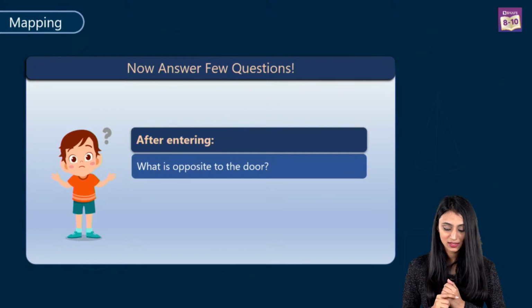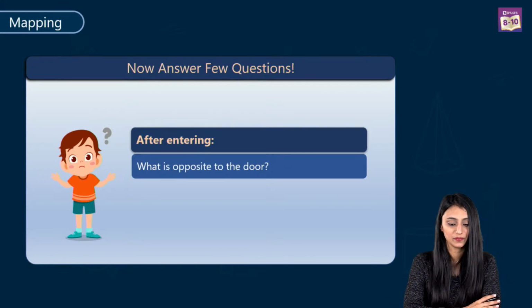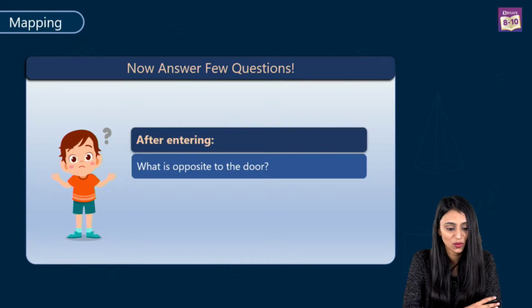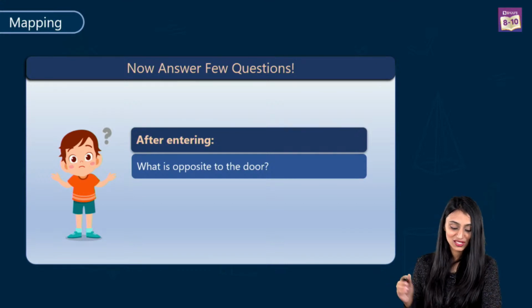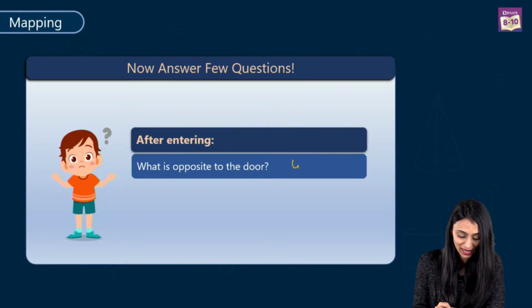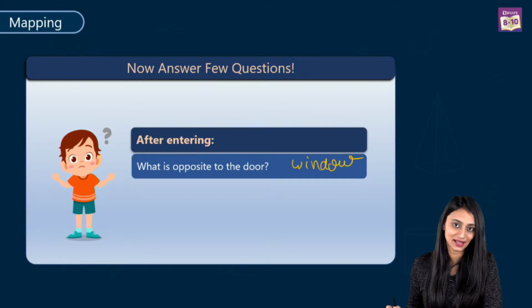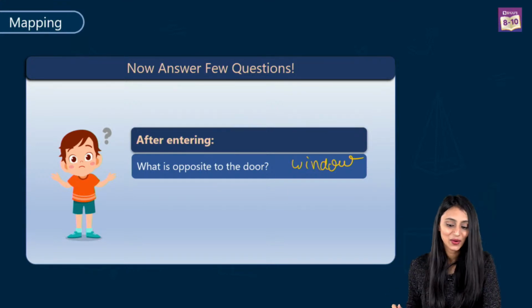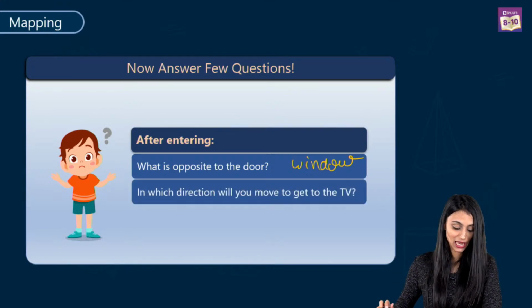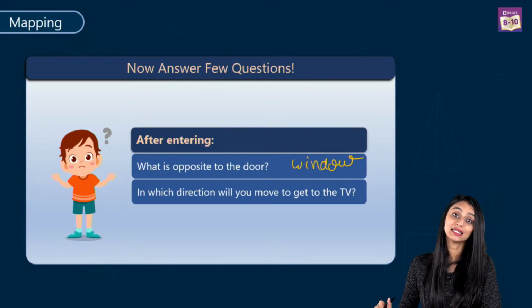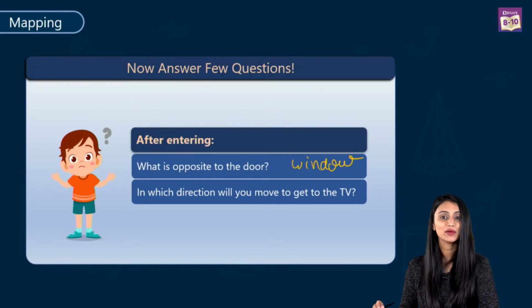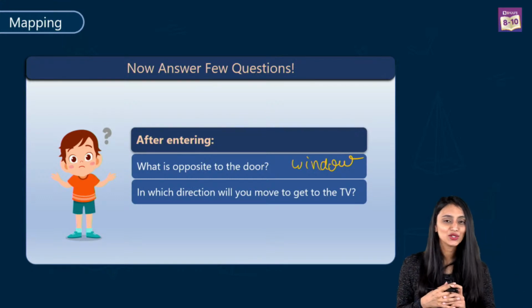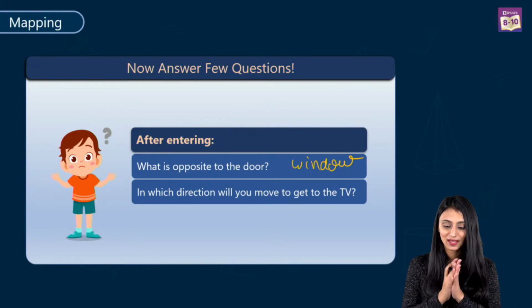Okay, many people are saying window. Shamoon says window, Zarina says TV, Vinit says window, window. Srihari says wall. Okay, so mostly people are saying it's window, right? Correct, window is the right answer. That once you enter the room, the thing that is opposite to the door that's the window. Next question. In which direction will you move to get to the TV? Quickly, think about it. So which direction should you move so that you get to the TV?